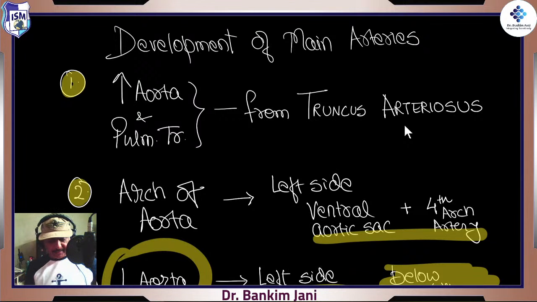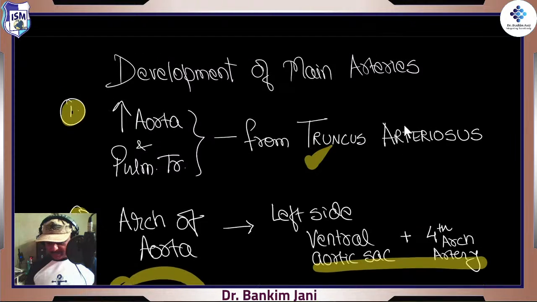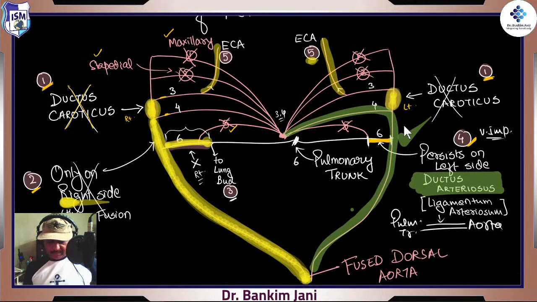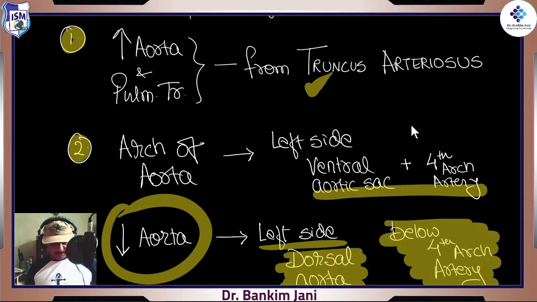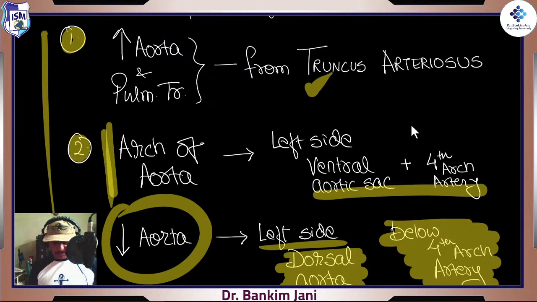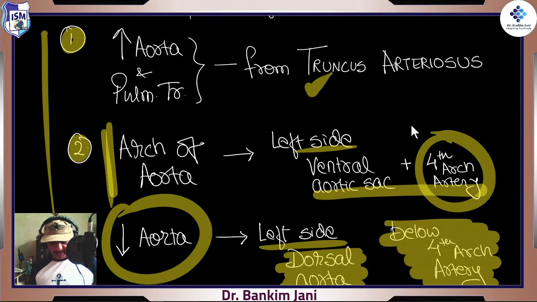For the ascending aorta and pulmonary trunk, they are from the truncus arteriosus, yes, grossly. The arch of aorta is just from the ventral aortic sac and the fourth arch. So this is your truncus arteriosus, and from here it starts, then it takes this shape and goes all the way. And that's how the aorta is really formed, right? So this is a sort of summary. It tells truncus arteriosus, then for the arch, the left side and the fourth arch artery.